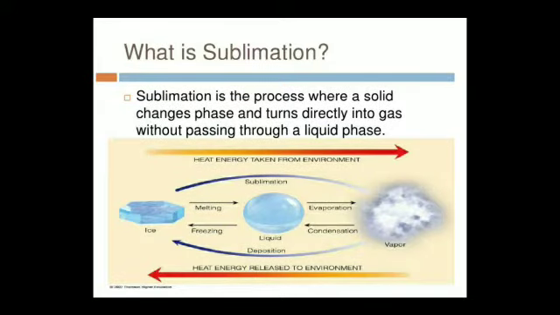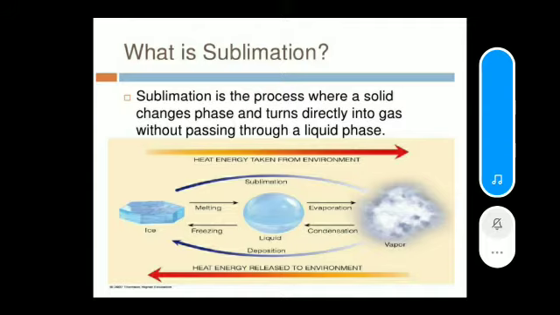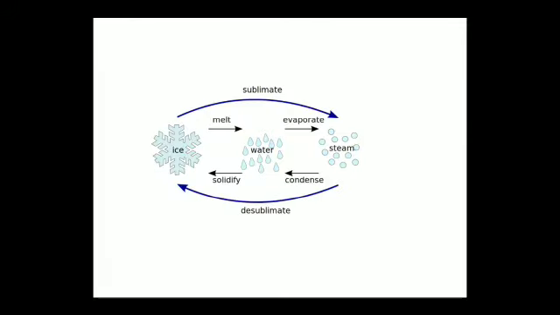In this process, some amount of energy in the form of heat is absorbed from the environment, and the solid is converted into vapors. The reverse process of sublimation is also called deposition or desublimation. In this process, heat energy is released into the environment. Observing the above diagram, you can differentiate between sublimation and desublimation.